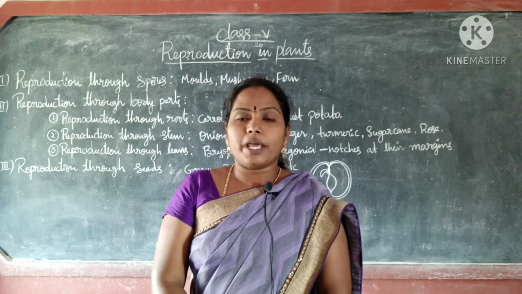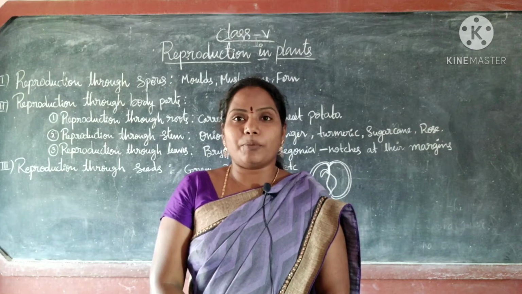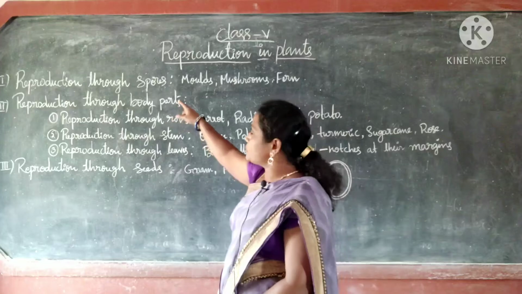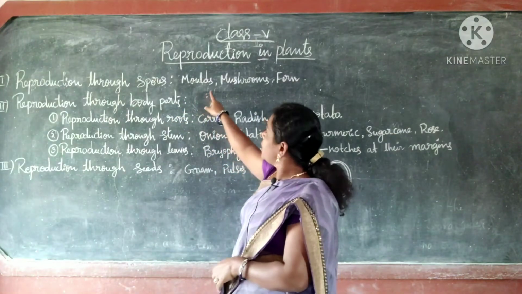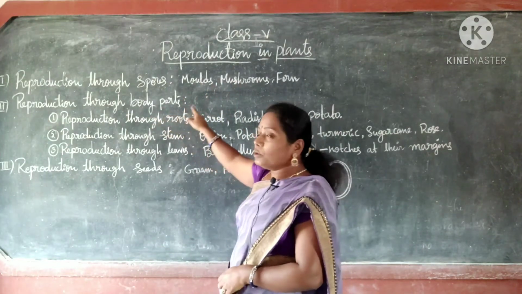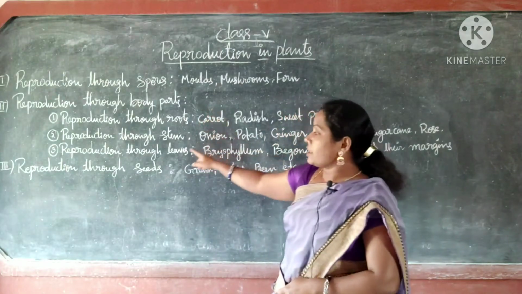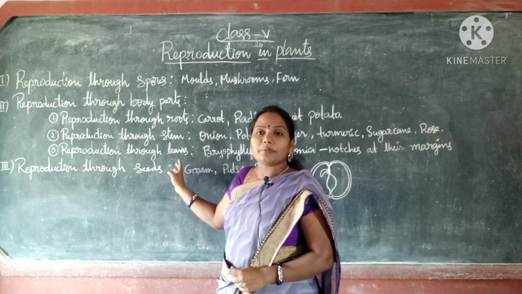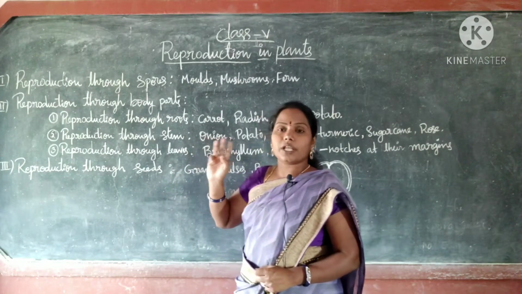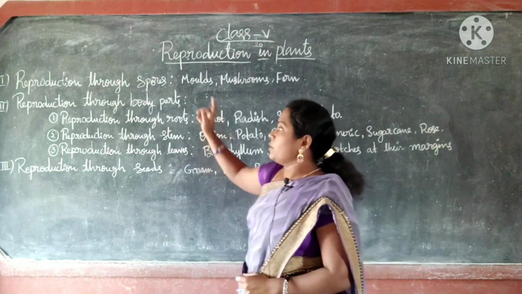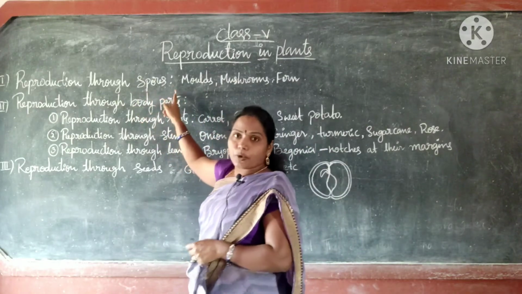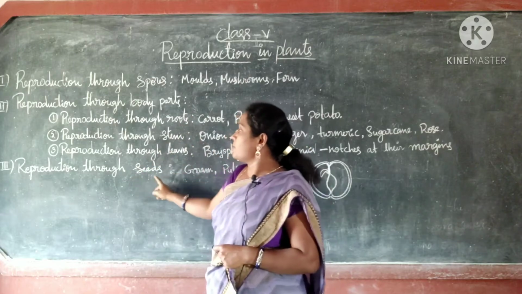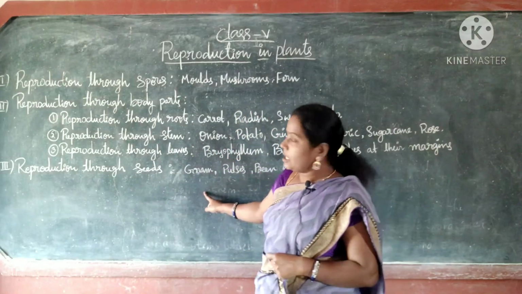Now, today we are going to discuss the same topic. Reproduction through spores. Next, reproduction through body parts. Next, reproduction through seeds. In plants, reproduction goes on through three processes. One is reproduction through spores, second one is reproduction through body parts, third one is reproduction through seeds.